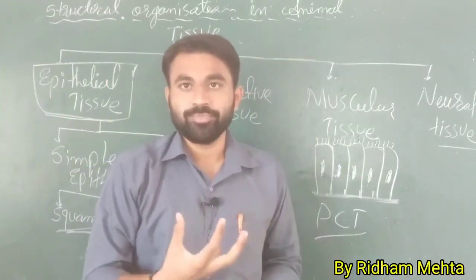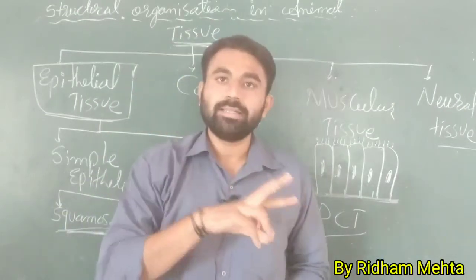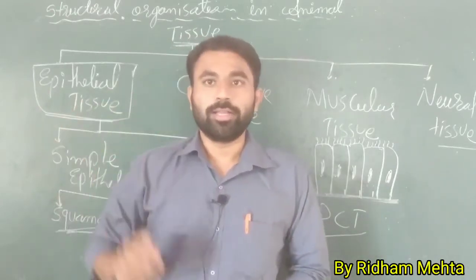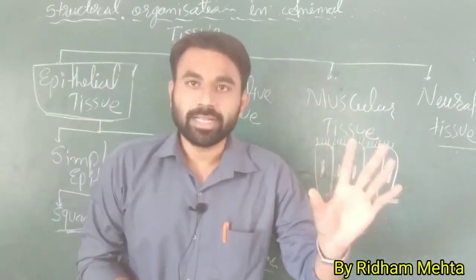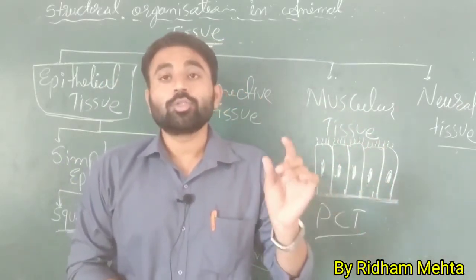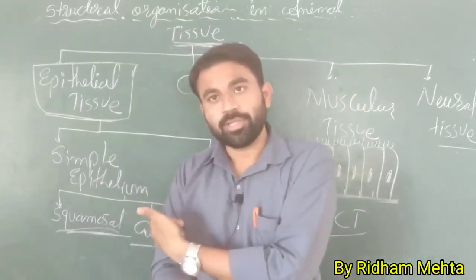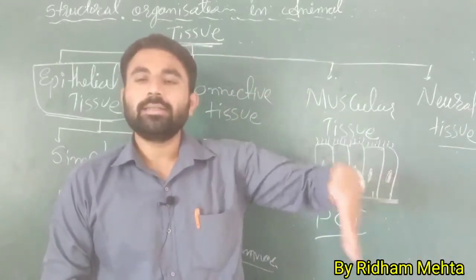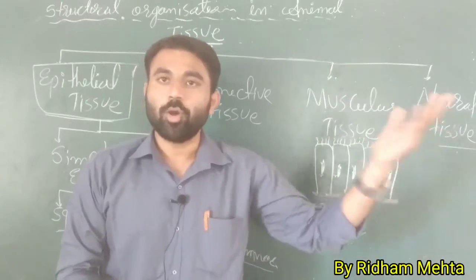So they become glands. Now if they become a gland, it is of two types: a unicellular gland or a multicellular gland. For example, I am giving an example. If you consider the salivary gland as a secretory gland, the salivary gland is a multicellular gland and the cells are epithelial cells. Second, if you see the inner lining of the stomach, there are goblet cells. Goblet cells secrete the mucus.